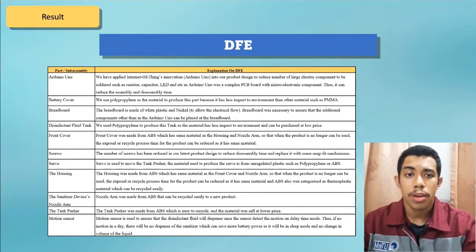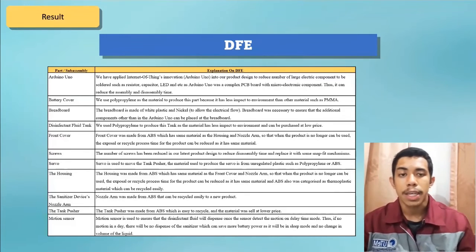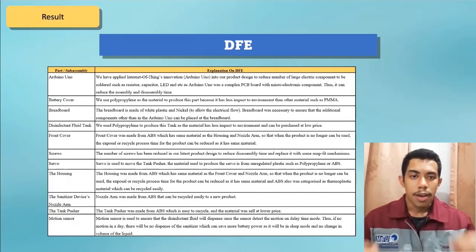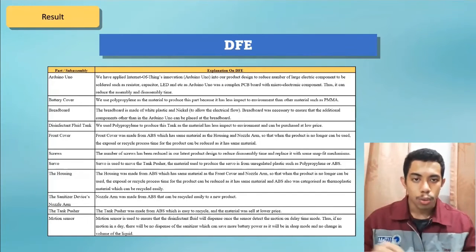The first one is Arduino Uno. Arduino Uno is an Internet of Things application. Why we use this is because it can save more space in the device for certain components. We can make it and fit it into one Arduino Uno.